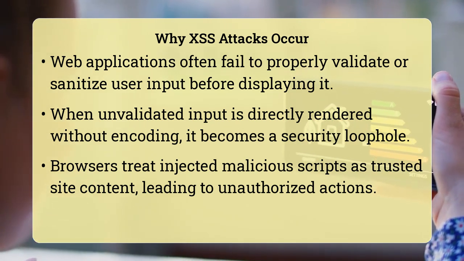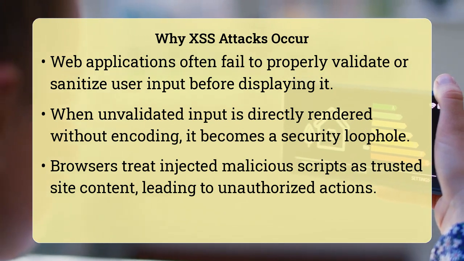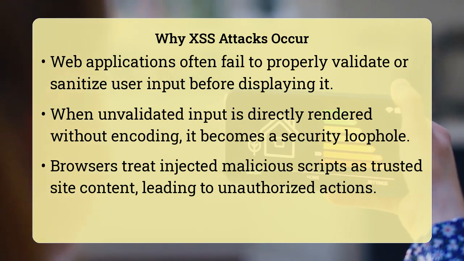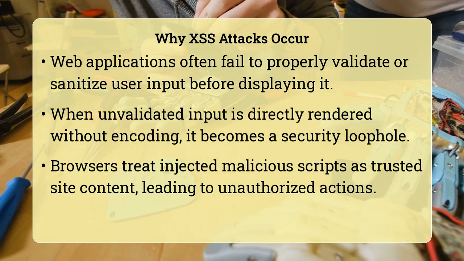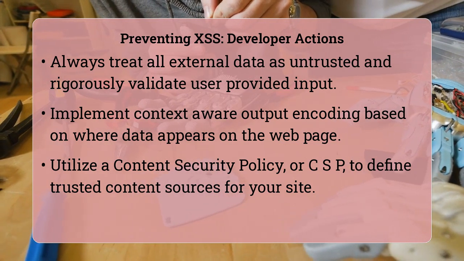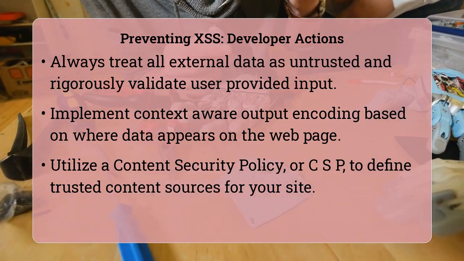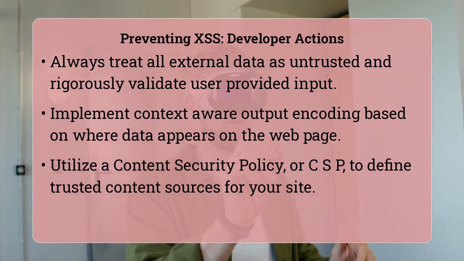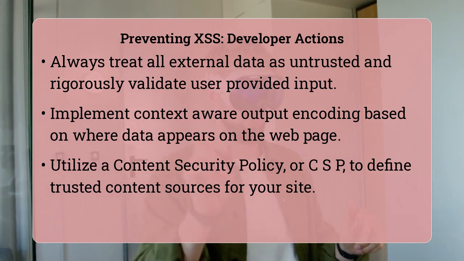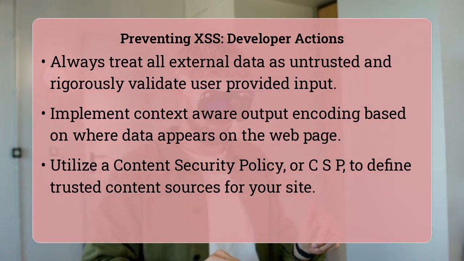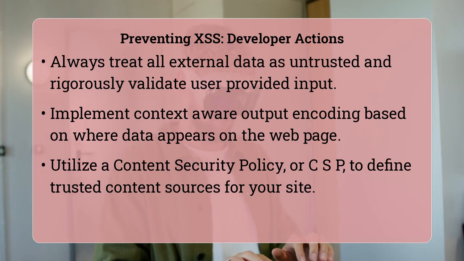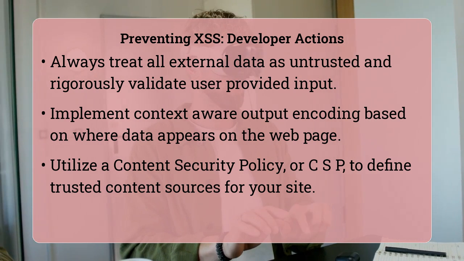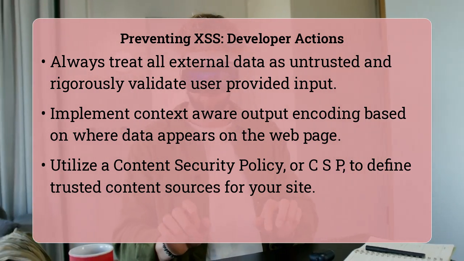To counteract this, developers must always treat any data coming from external sources as untrusted. The most effective strategy involves context-aware output encoding, meaning you encode user input differently depending on where it will appear on the web page, such as within HTML tags, attributes, or JavaScript code. Additionally, implementing a content security policy, or CSP, provides an extra layer of defense by specifying which sources of content are allowed to load and execute on your pages.